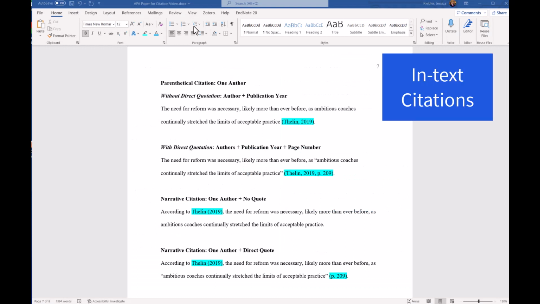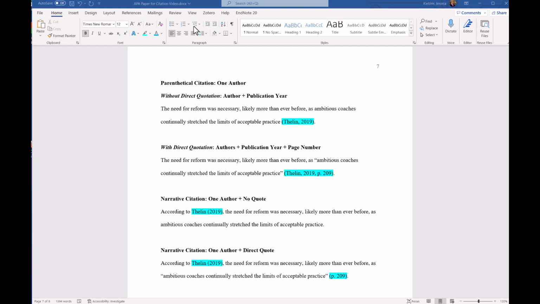In-text citations should be included with any sentence where you paraphrase or quote information from a source. The parts that make up an APA in-text citation are the author's last name and the publication year, separated by a comma. Those elements should go in parentheses at the end of a sentence. If you are directly quoting words from the text, you should also include the page number or paragraph where that information is found in the text.